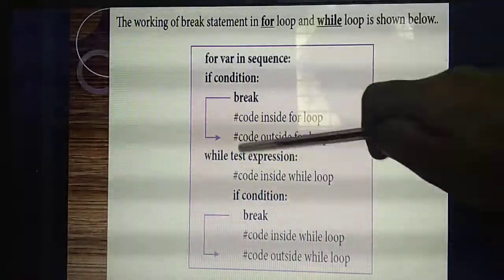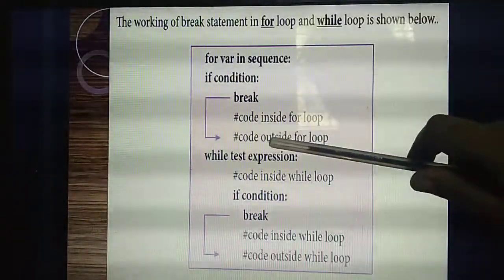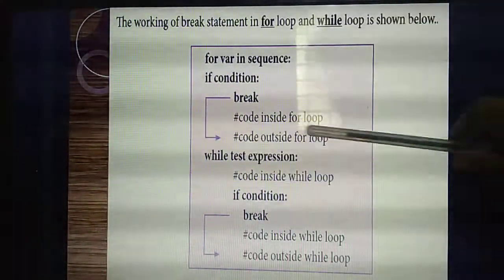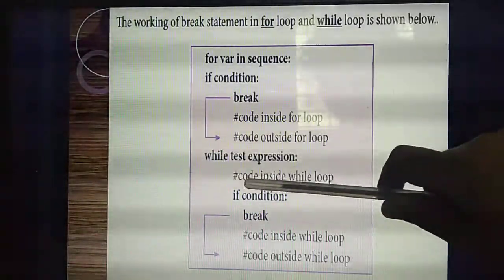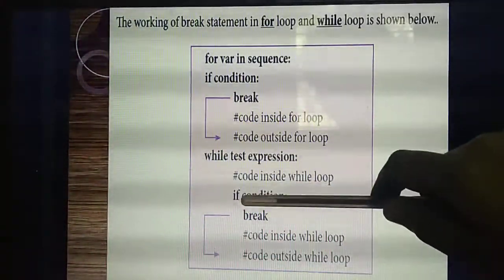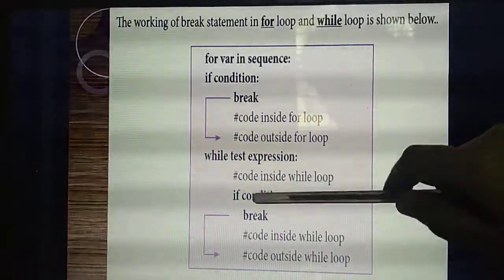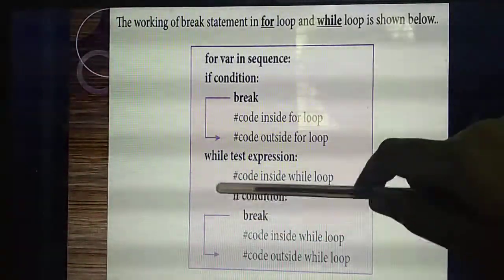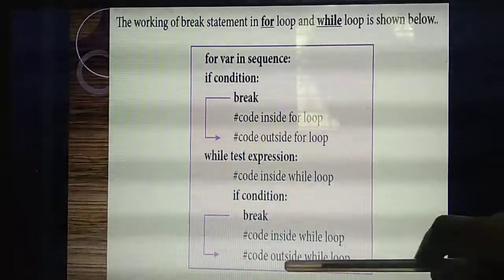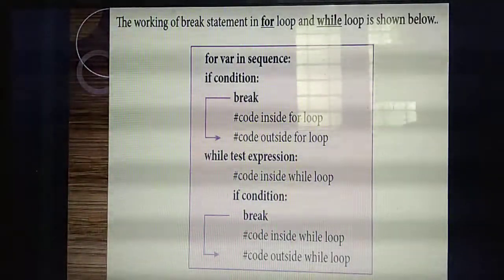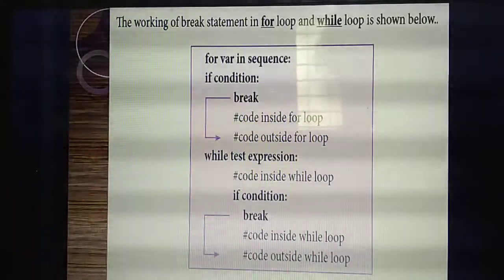Next, the while loop. Inside the while loop, you are testing one expression. Inside the while loop, this is the nested case, we are giving one if condition. If the break statement is there, the control immediately comes outside of the loop. Understand? They have given this for both the for loop as well as the while loop.